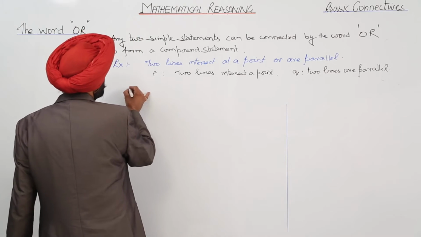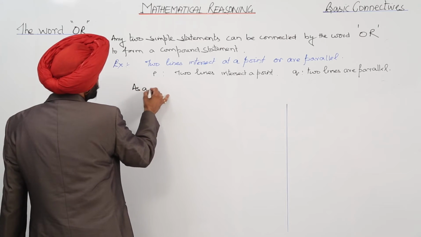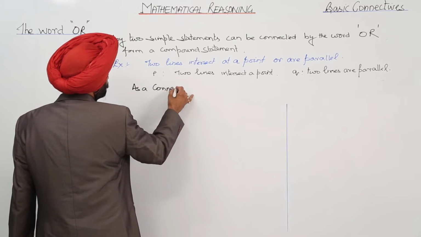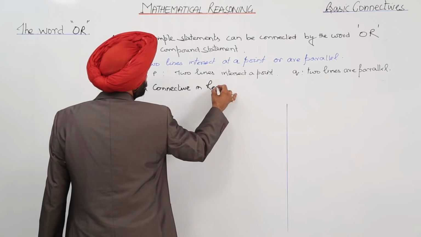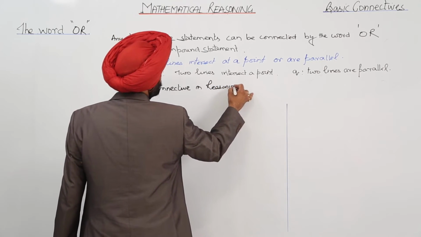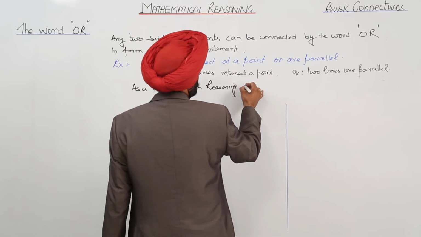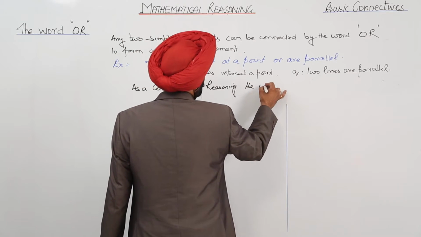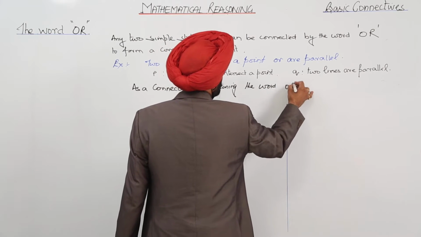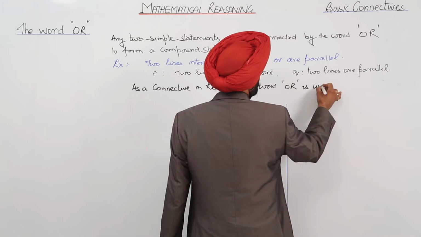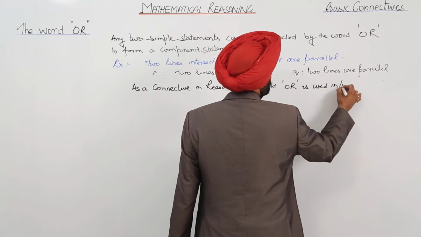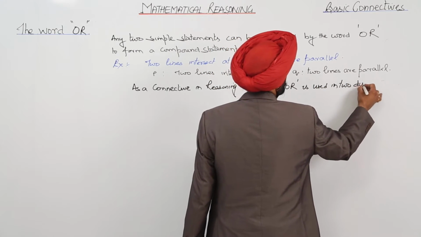Now, as a connective in reasoning, the word or is used in two distinct ways.